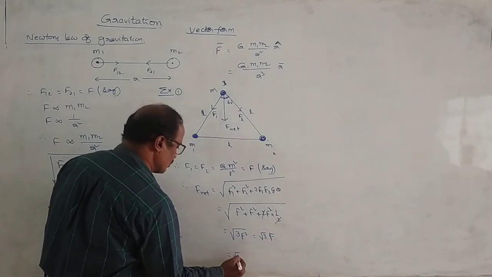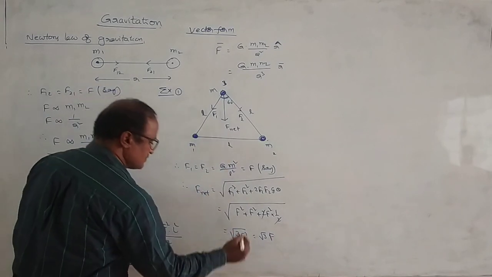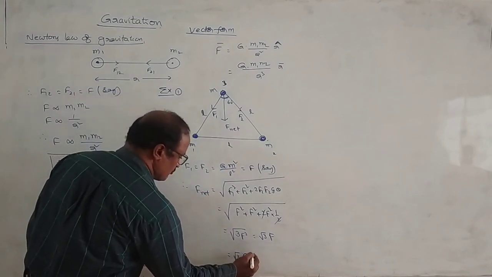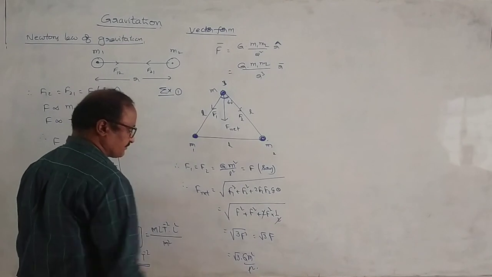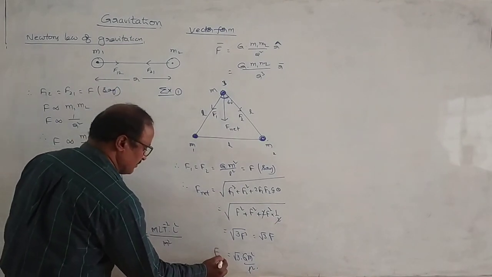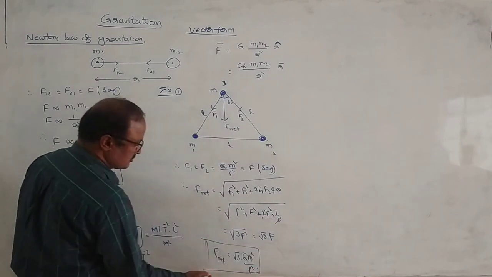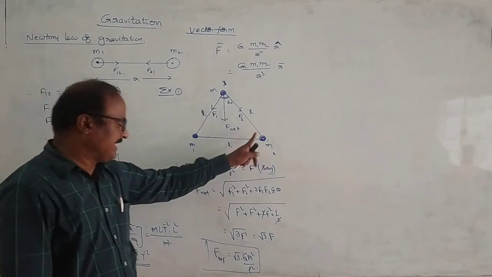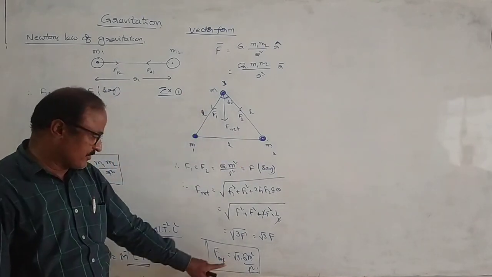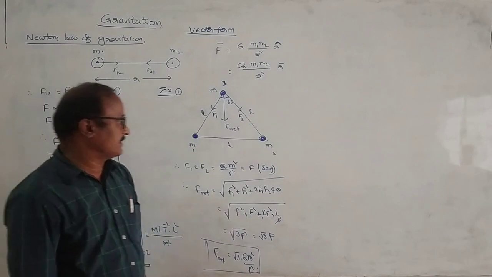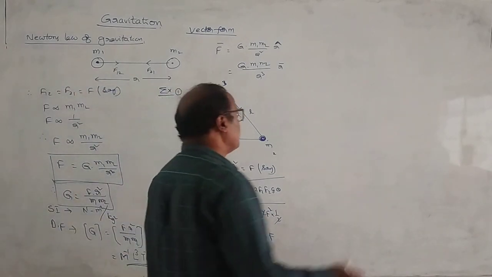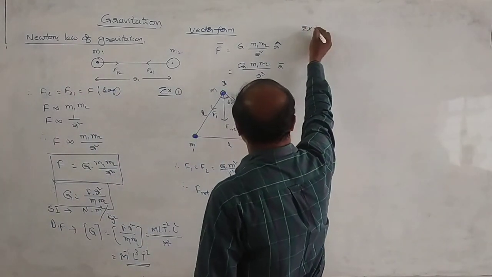Root 3 into F, and F is equal to G M square by L square. So this is the net force, the gravitational force exerted on any one of the remaining bodies. This is the formula: F net is equal to root 3 into G M square by L square. Okay. Next, there is another example.